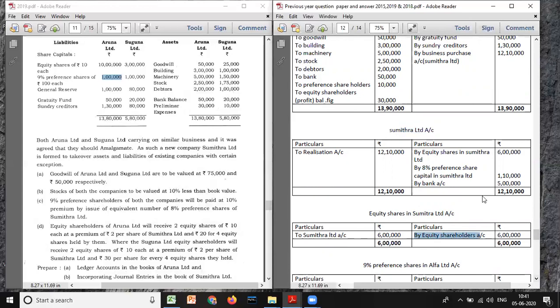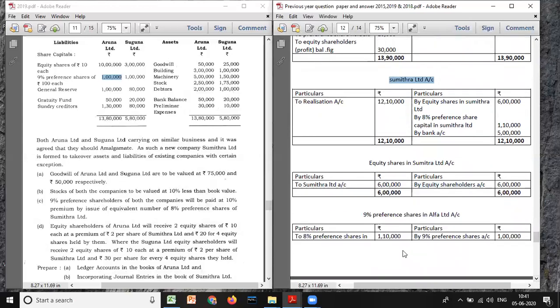Okay. Next, preference shares. See, we have the preferential account of Sumitra. Is it debited or credited? It is credited. That means this account will be debited when you are preparing 8% preferential capital in Sumitra. So you have to debit. Since this account is credited here, you need to debit Sumitra Limited.